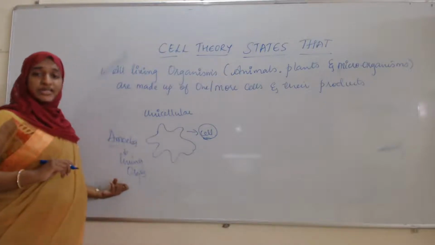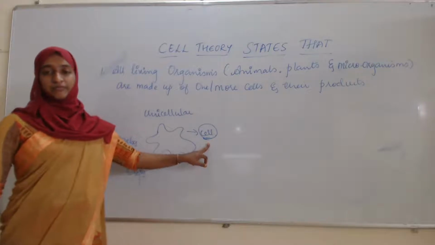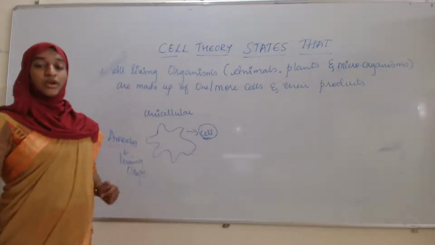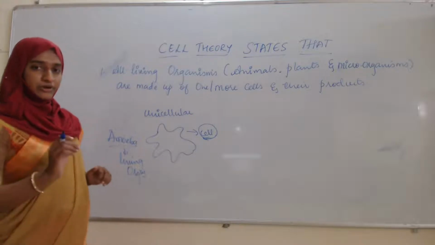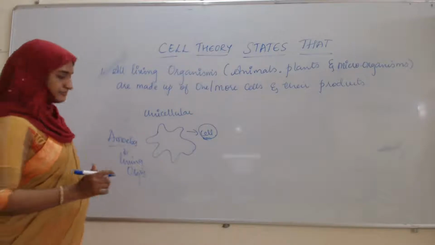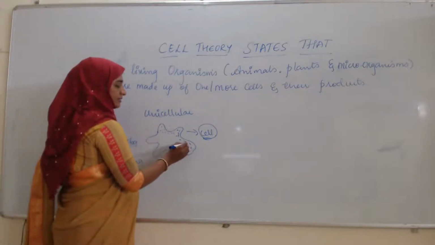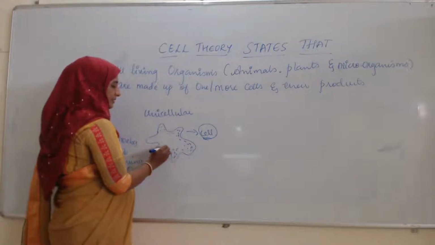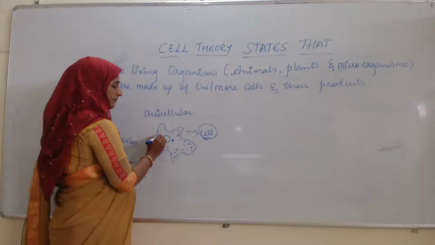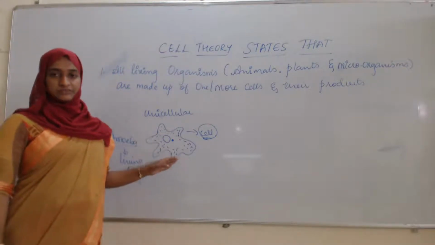As it is a living organism, it is composed of only one cell. Cells and their cell products, they are telling. What do you mean by cell products? Cell products means the cell organelles, such as the cytoplasm, then the nucleus, vacuole. These all are the cell products.